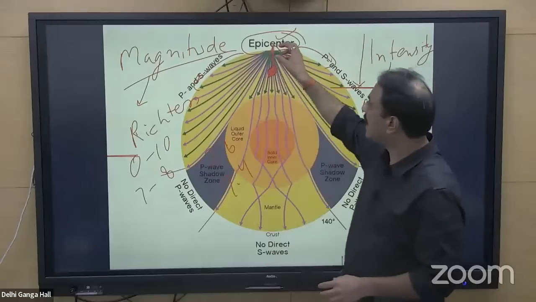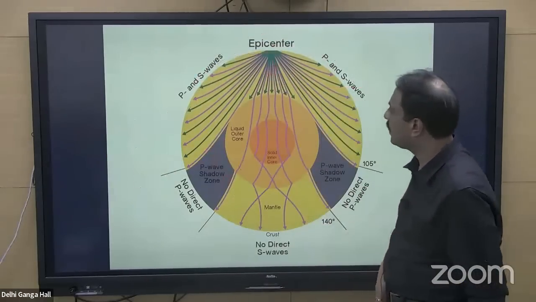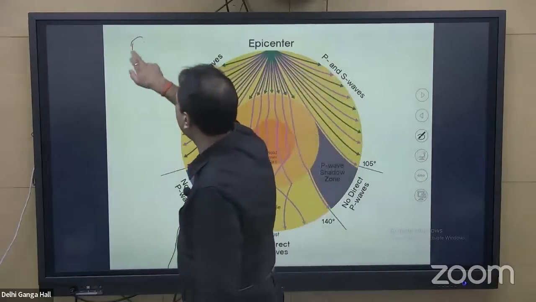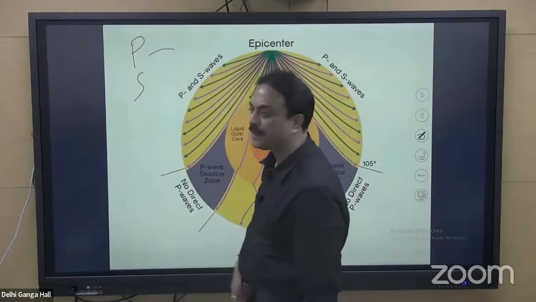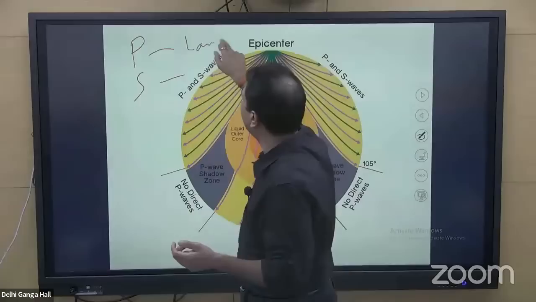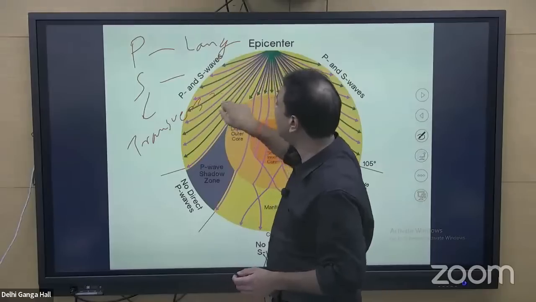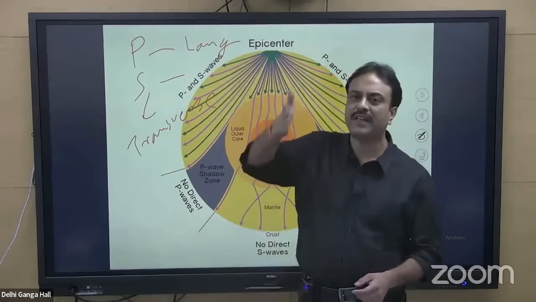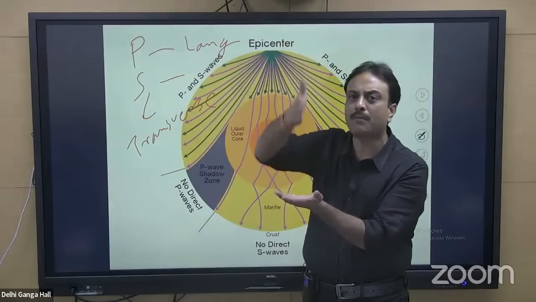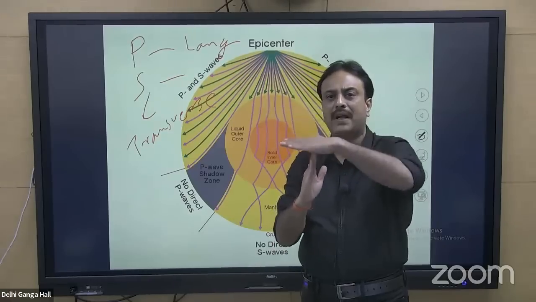However, in this manner, the earthquake waves move away from the epicenter. But there is a difference in the type of earthquake waves. The earthquake waves which are generated from the focus or the hypocenter are called P waves or S waves. P waves are primary waves, S waves are secondary waves. The propagation of the P wave is longitudinal. The propagation of the S wave is transverse. So what happens exactly? When the P wave is propagating, it will move in this manner. Suppose this is the center of the earth and the wave is moving towards the surface. The particle movement will be in this manner. So when it hits the surface, it will cause the surface to move up and down, up and down.